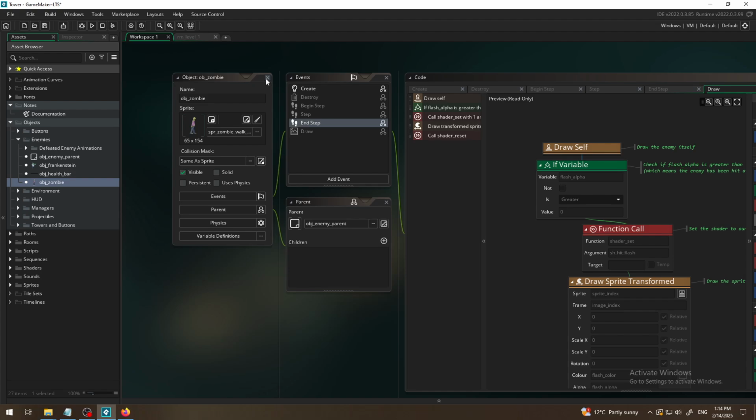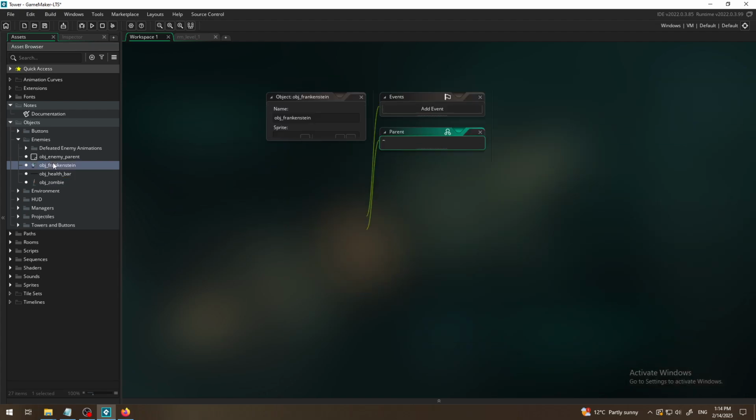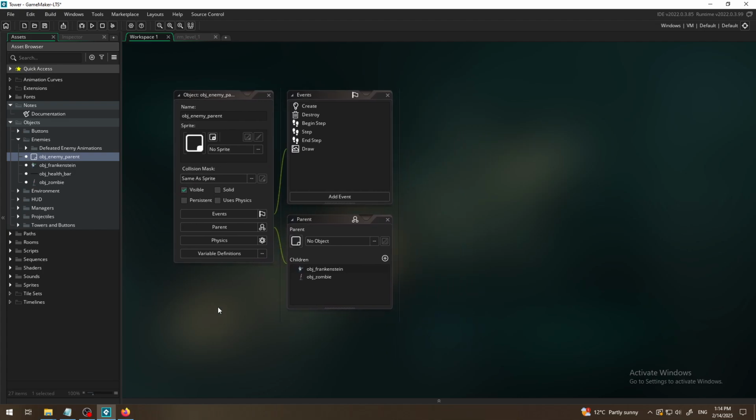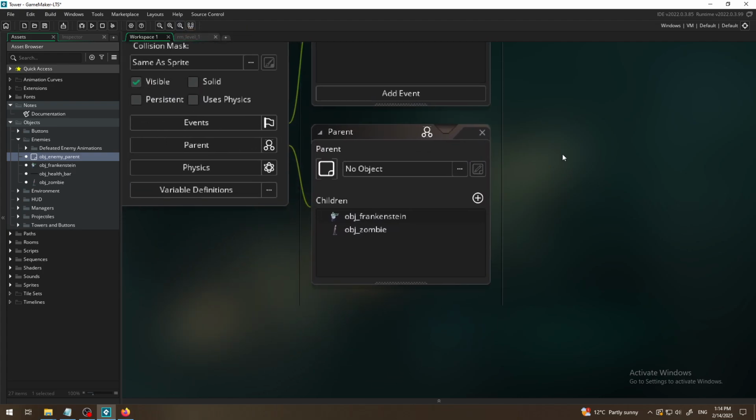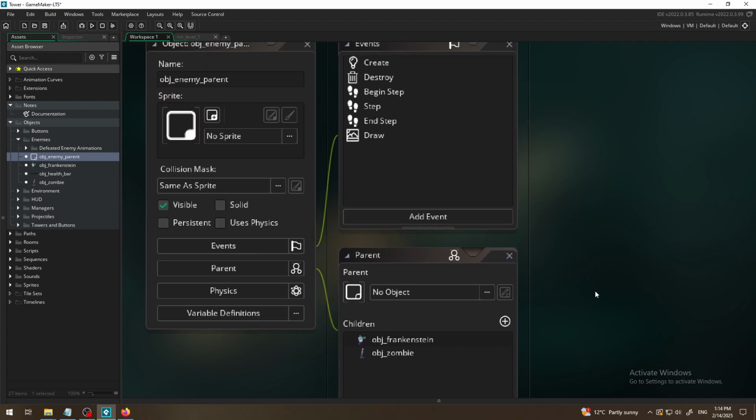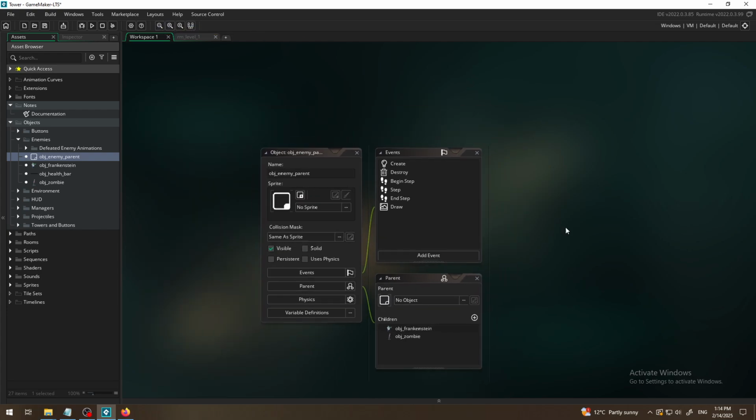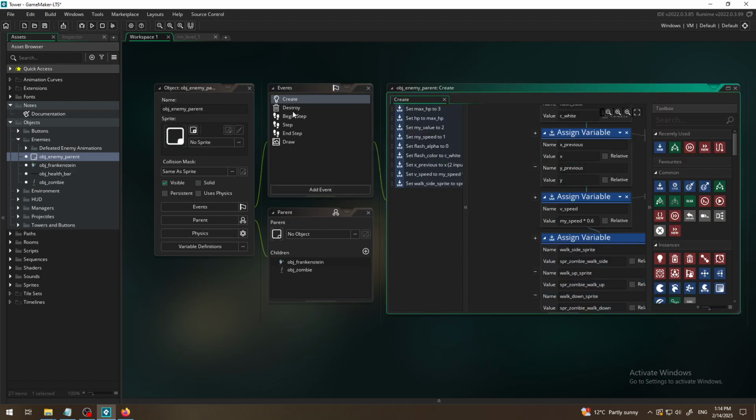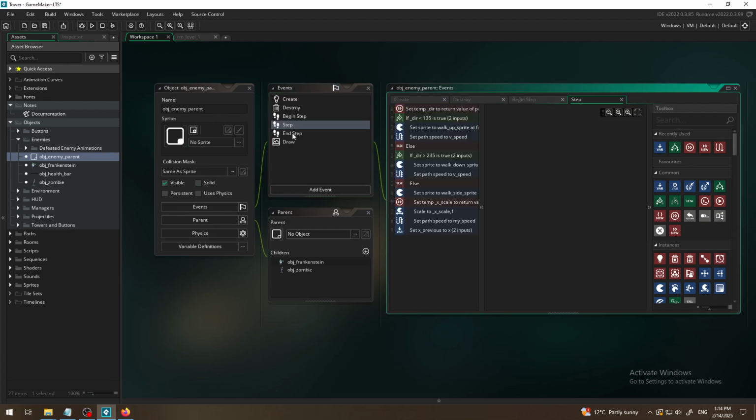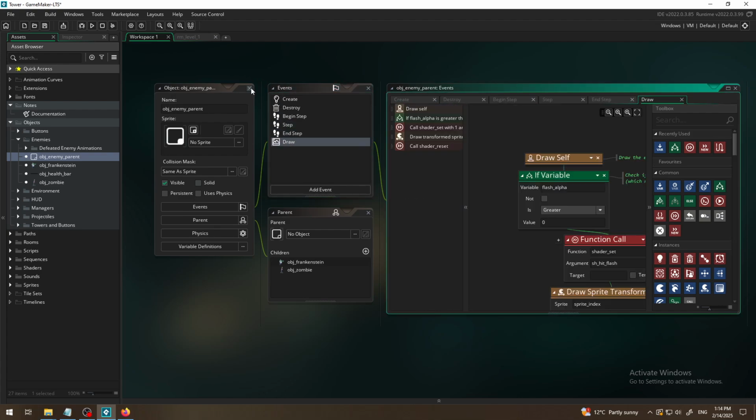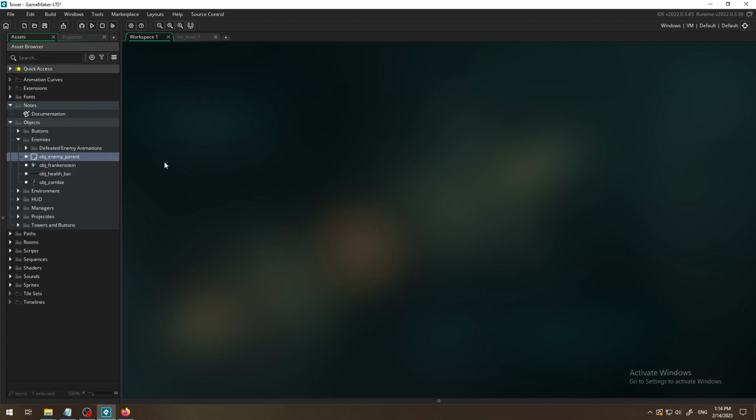So no solution in documentation, no solution in object zombie. I can open obj Frankenstein, but I guess it would be all the same, and maybe obj enemy parent, because obj zombie is, as I can see here, a child of this obj enemy parent, so they are probably more or less the same. I can go through these fast, but yeah, no sound effects here. So we have failed on documentation, we have failed on obj zombie.